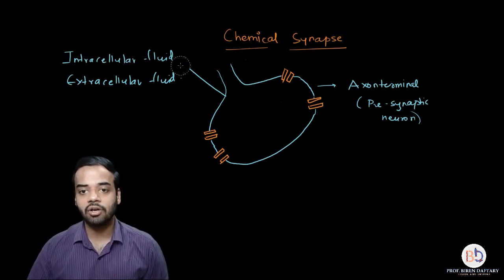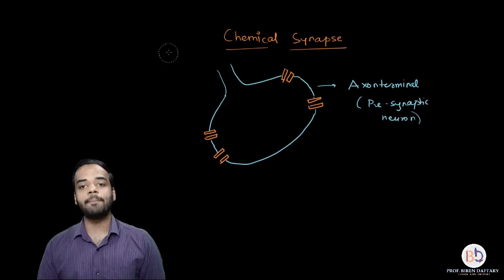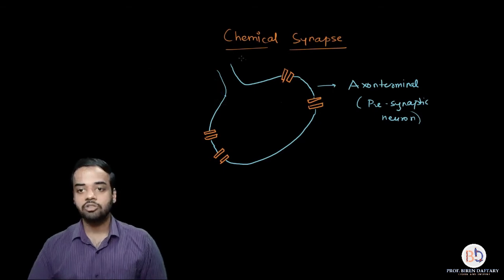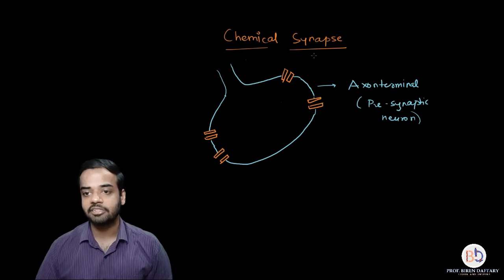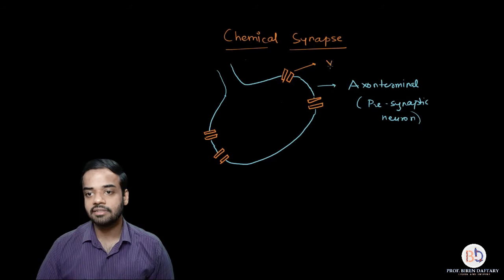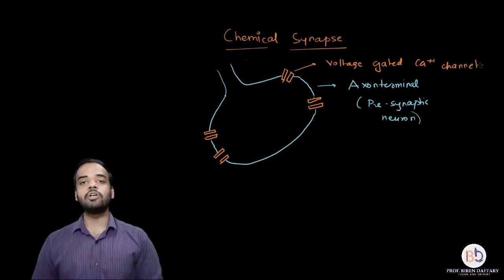These channels are called calcium channels. Now these calcium channels are basically operated by voltage. So these are called voltage gated calcium channels. I will explain what it means. Let me write it down first. This is voltage gated calcium channel. Now what is the meaning of voltage gated?